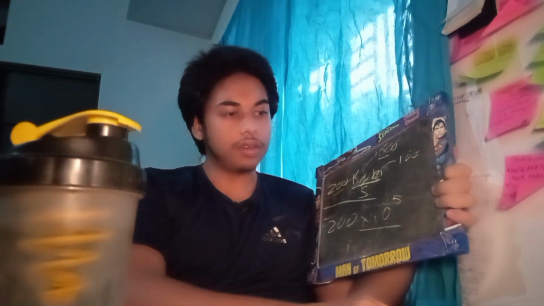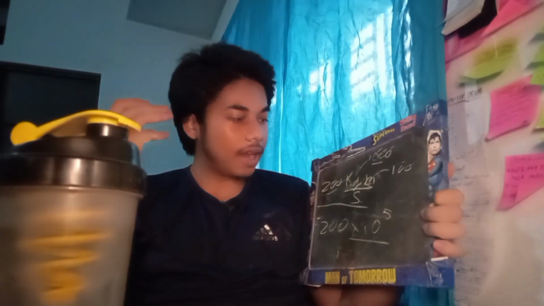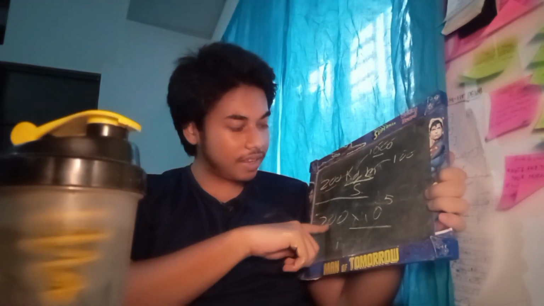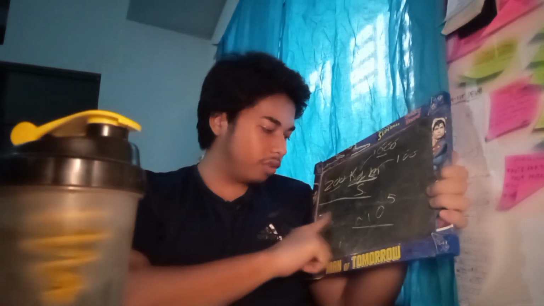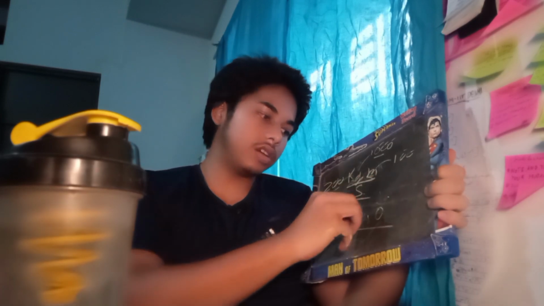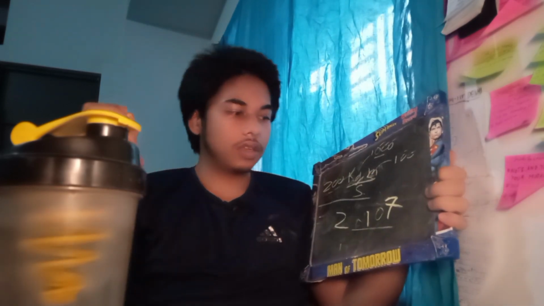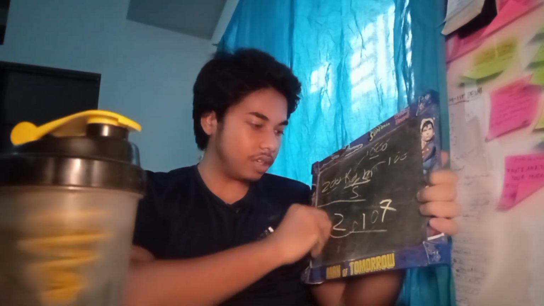Let's see the answer. And yes, that is the answer. One more trick, if you don't mind: remove this 200, put 2, and since 200 adds two zeros, just add 2 to the power, so 10 to the power 7. It makes the calculation pretty easy. This would be your value. So yes, that was pretty easy.